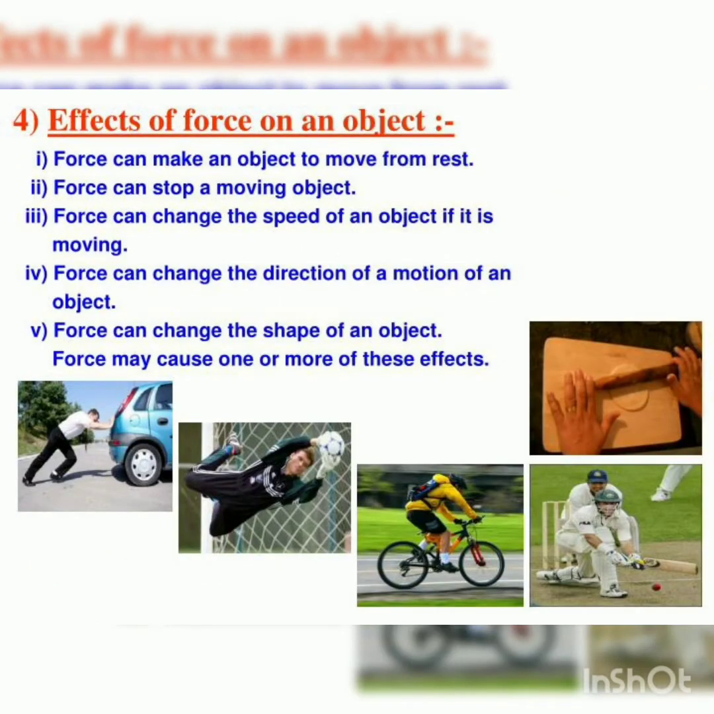Next is the effect of force on an object. Number one, force can make an object move from rest. Second, force can stop a moving object. Third, force can change the speed of an object if it is moving. Fourth, force can change the direction of motion of an object. And last, force can change the shape of an object. Force may cause one or more of these effects.